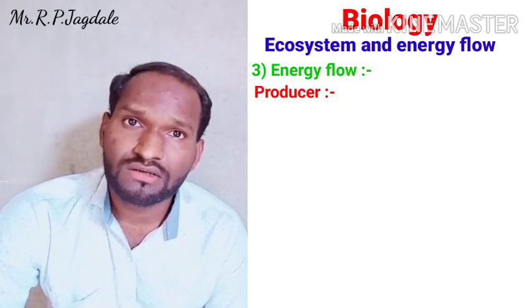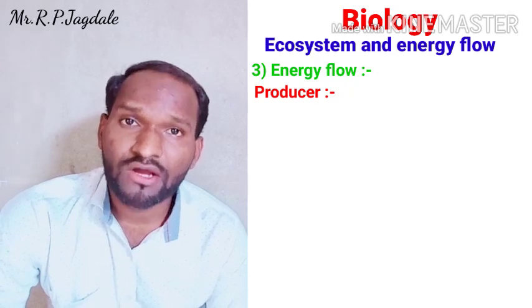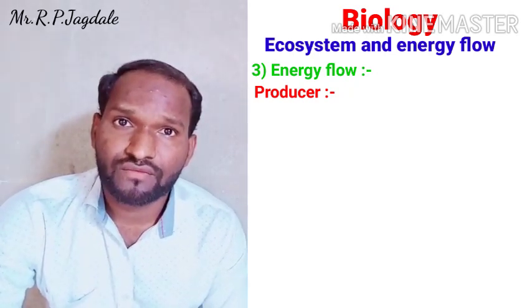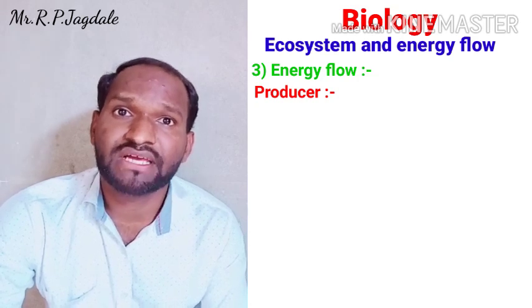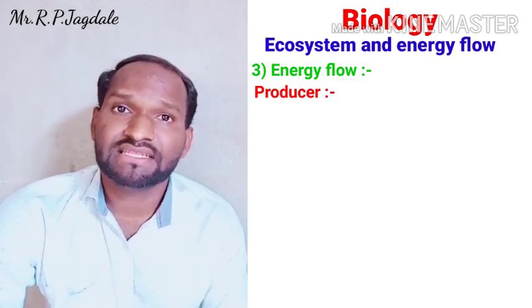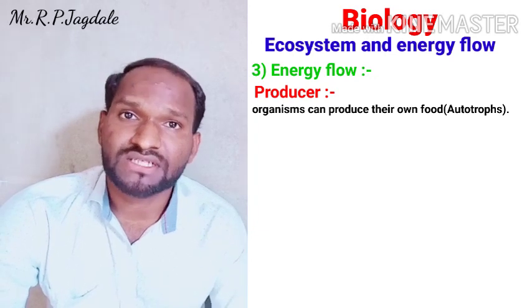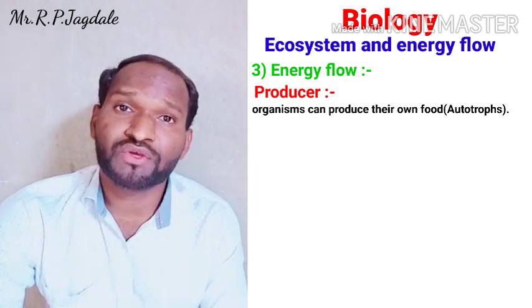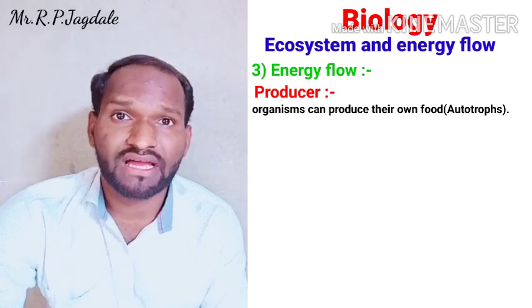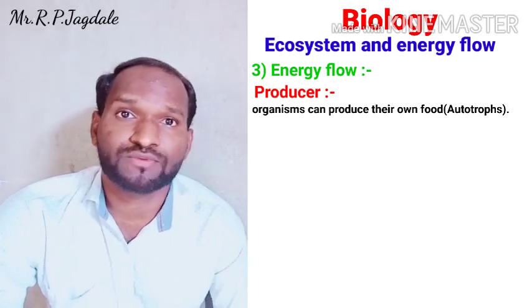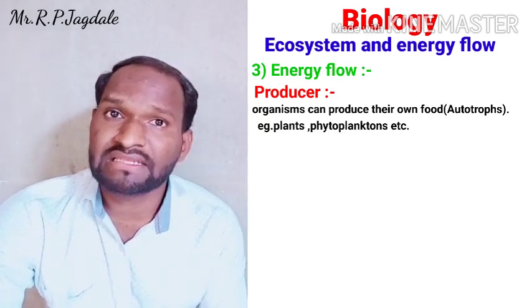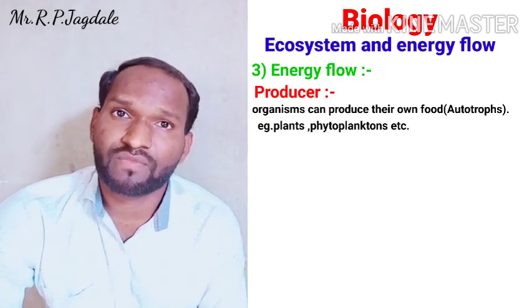Producer means the organisms which can produce their own food material. These are called producers. The organisms which can produce their own food material are also called autotrophs. So we can conclude that autotrophs are nothing but the producers.